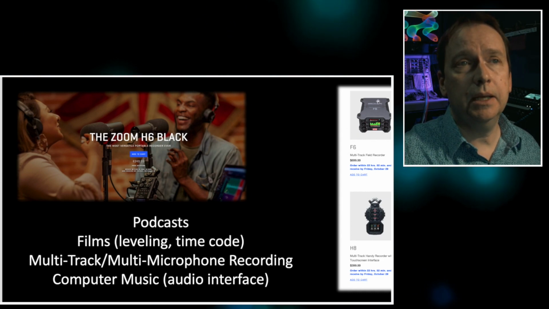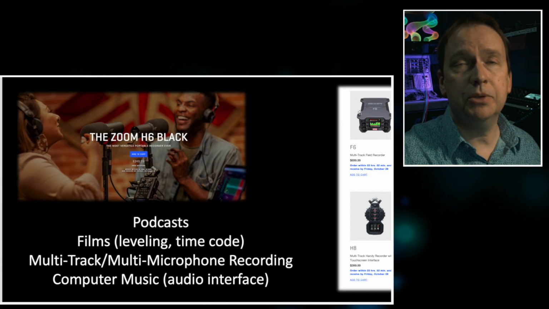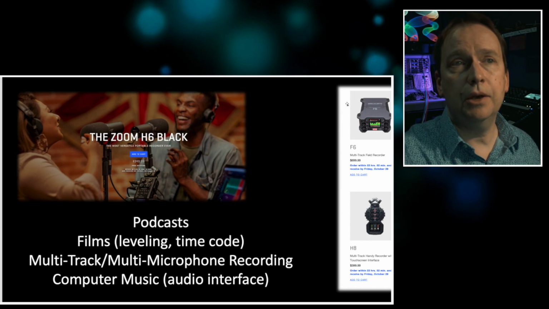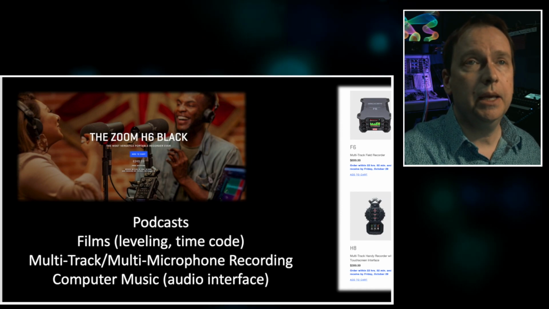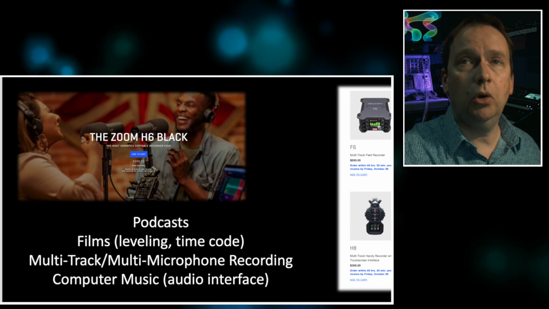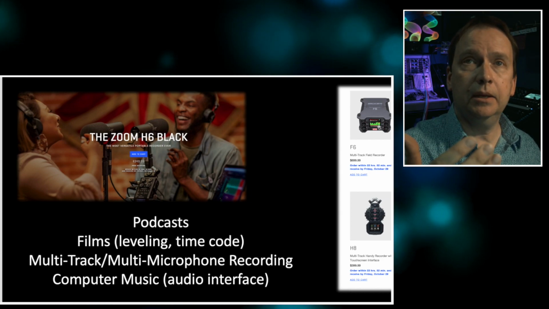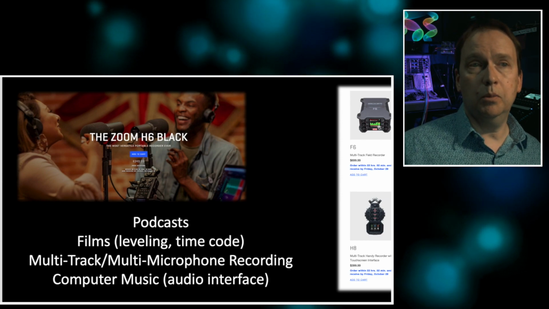My film friend said he has one of these F6s, and it's absolutely amazing for doing a super high quality film production. It allows you to plug in multiple microphones, and you can monitor and really control, again, the gain, the audio quality, the levels from the get-go, and you don't have to do as much work in post-production.